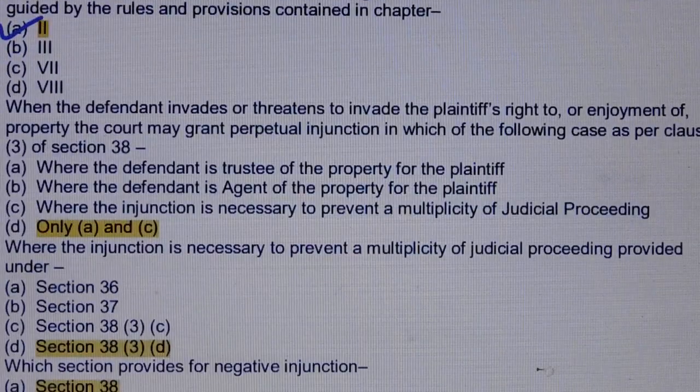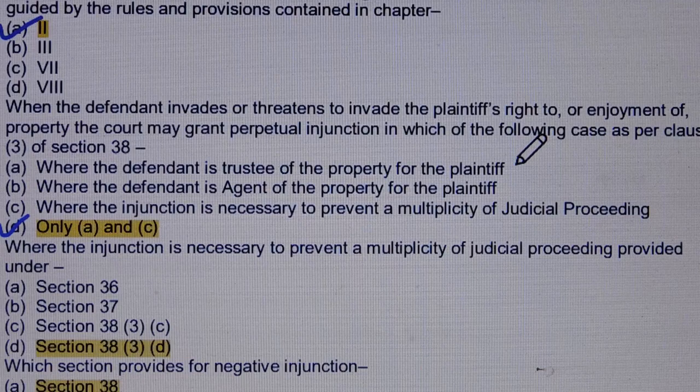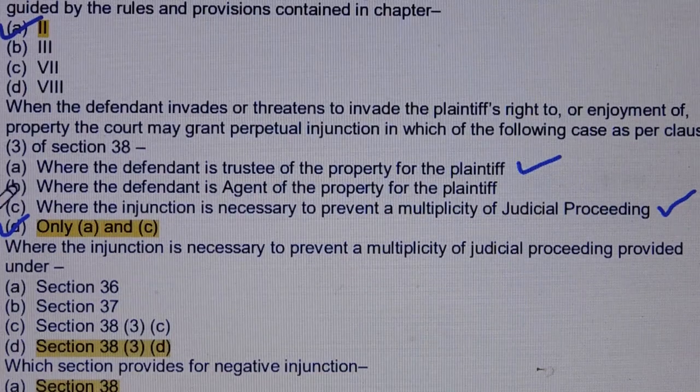Question number 103. When the defendant invades or threatens to invade the plaintiff's right to or enjoyment of property, the court may grant perpetual injunction in which of the following case as per clause 3 of section 38. Answer is option number D, only A and C. Option A, where the defendant is trustee of the property for the plaintiff. Option C, where the injunction is necessary to prevent a multiplicity of judicial proceeding.